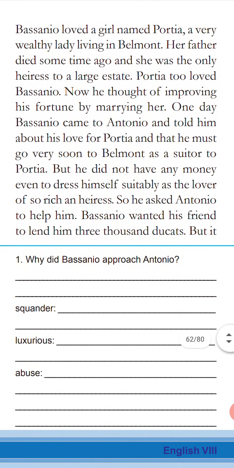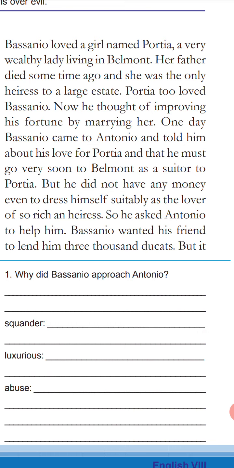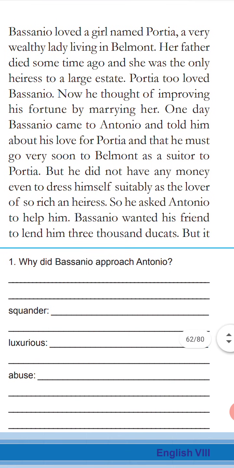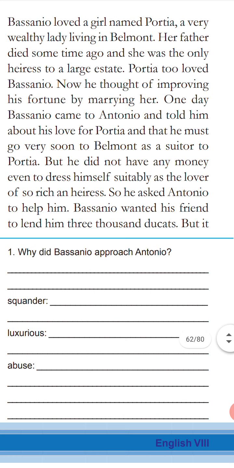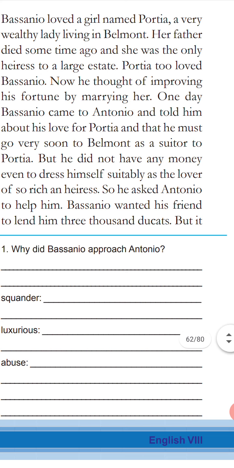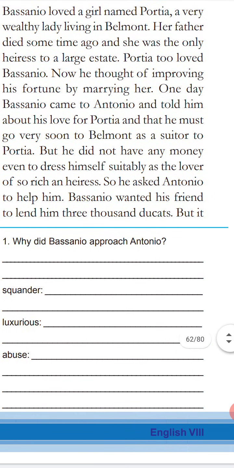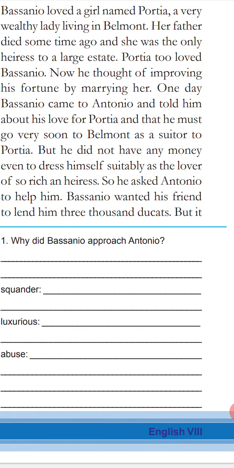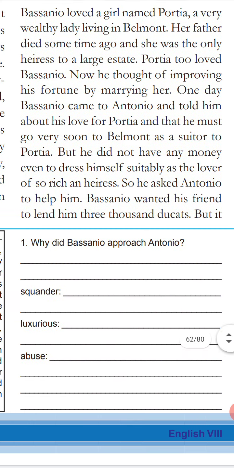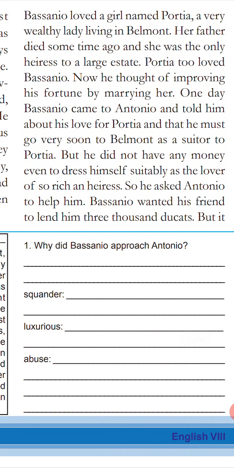Right? Well, this place name is Belmont. That means Portia lived in Belmont. It's a place, a city. And that he must go very soon to Belmont as a suitor to Portia. Suitor means one who wants to marry. But he did not have any money even to dress himself. Oh my God, Bassanio had no money even to buy a suit or a coat or a dress. All right, especially the marriage dress, it's too costly, is it? Do you know that? Right, everyone knows that. To come suitably as the lover, so rich, and yes.